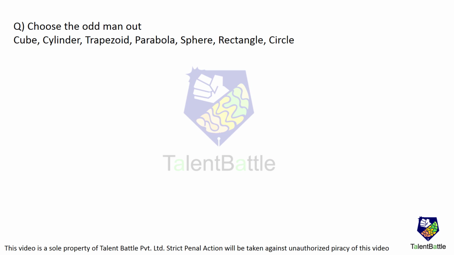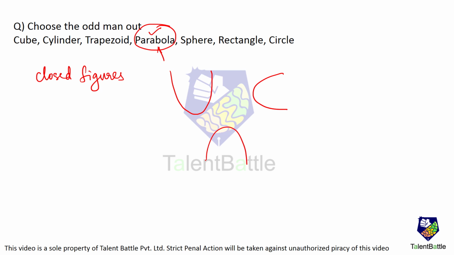Choose the odd man out. Cube, cylinder, trapezoid, parabola, sphere, rectangle, circle. Over here the odd man out is parabola. The rest of them are closed figures, maybe 2D or 3D, but they are closed figures. They are not open. However, a parabola is an open figure. A parabola is like this, or like this, or in this direction, any direction. This part is completely open. So parabola is an open figure, and the rest of them are closed figures.